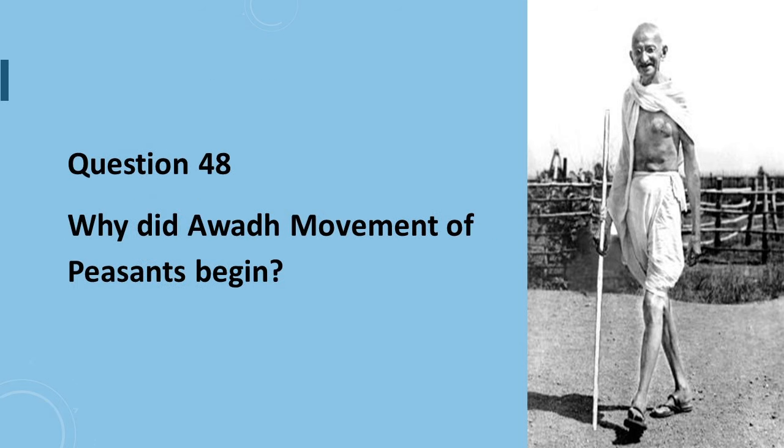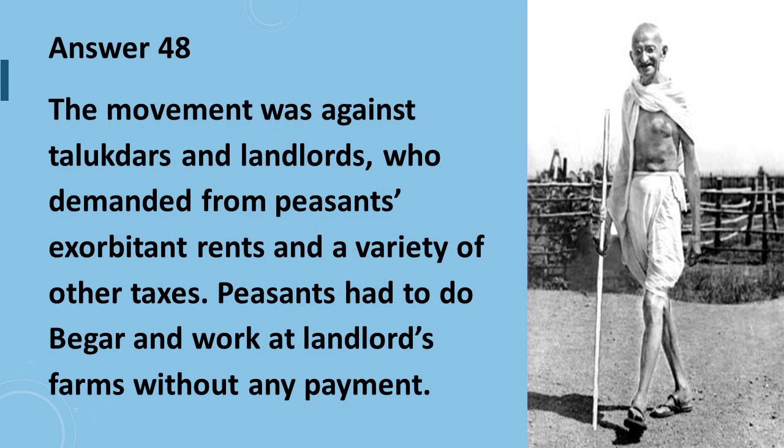Question number 48 is, why did the Awadh movement of peasants begin? Answer: the movement was against talukdars and landlords who demanded from peasants exorbitant rents and a variety of other taxes. Peasants had to do begar and work at the landlord's farm without any payment.